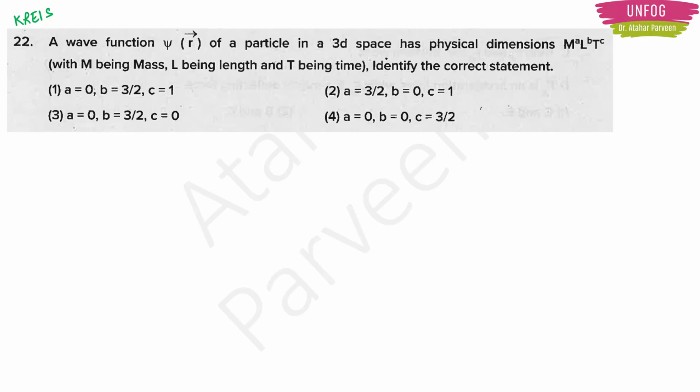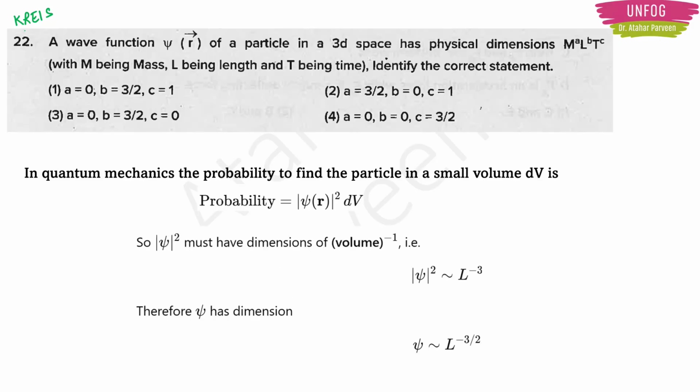See, whoever knows the concept of wave function must be preparing for CSIR for sure. Now, in quantum mechanics, we have a term known as probability. This probability to find the particle in a small volume dV is actually equal to mod of psi of r whole square into dV. Okay, now this mod of psi whole square will have the dimension of per volume, means volume will be there in the denominator. And what is the definition of the volume? It is L cube, right? It has everything to do with the side of the cube, right? L cube, right?